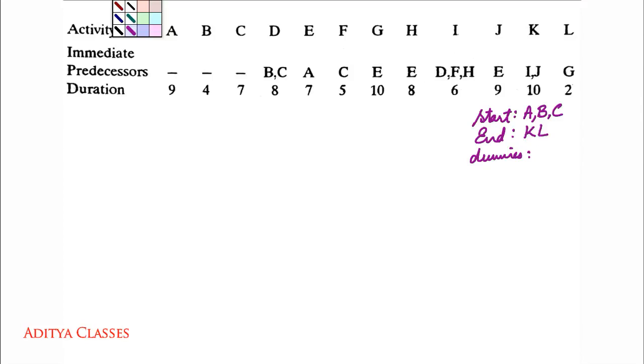What about dummies? Let us go ahead and check. A, only one instance, good. B, only one instance, very good. C is seen at two places with different companies. At one place it is with B, while at other spot it is all by itself.